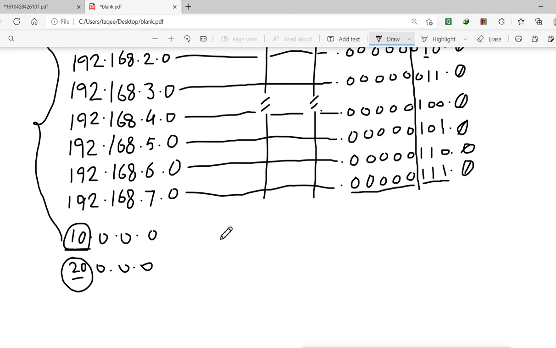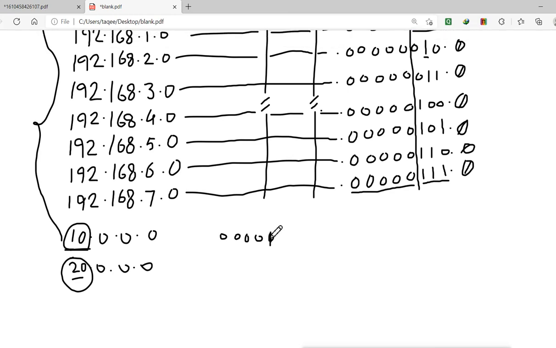So the first part says 10, which means 0 0 0 0 1 0 1 0, counting 1 2 3 4 5, where 5 means 8. For 10, this bit will be on, and then this bit will be on, and this will become 10.